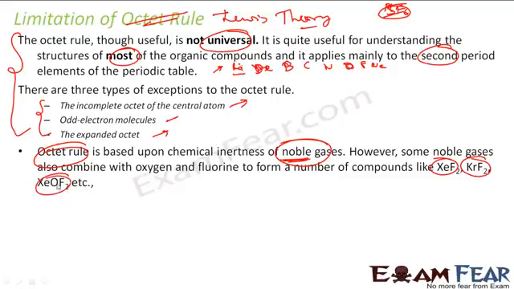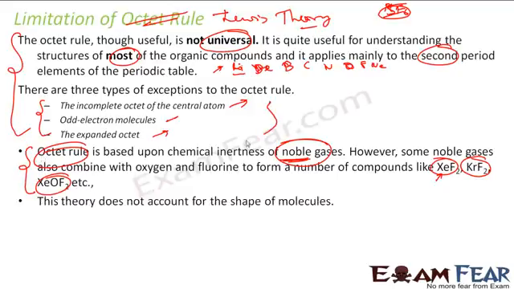So the whole logic is incorrect. Also, the octet rule itself is not valid for various scenarios which we'll discuss.